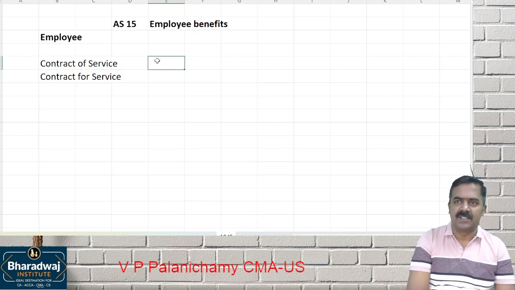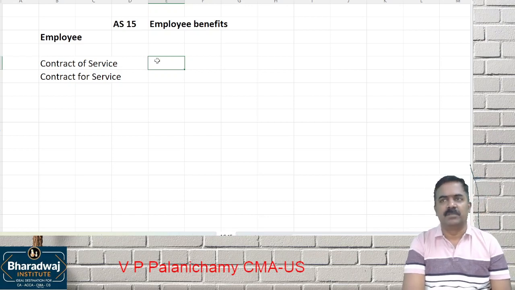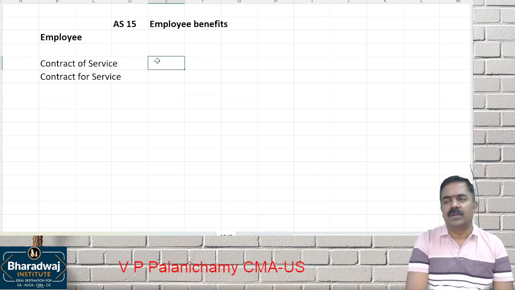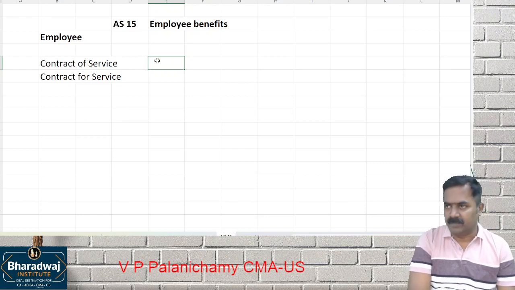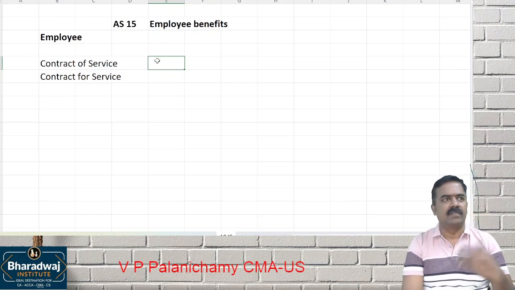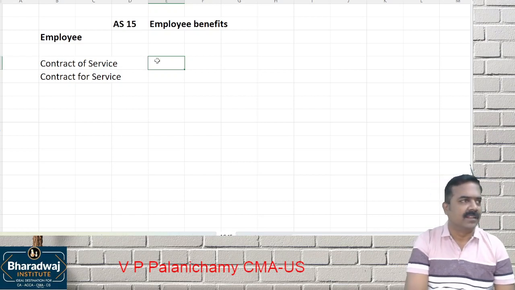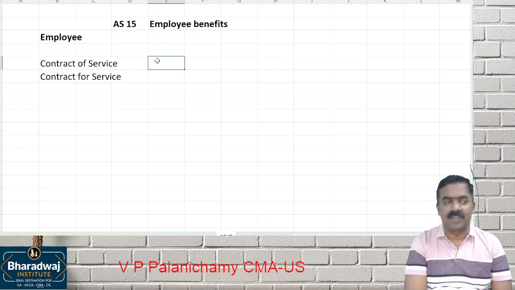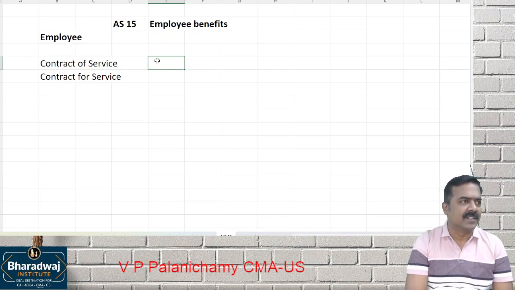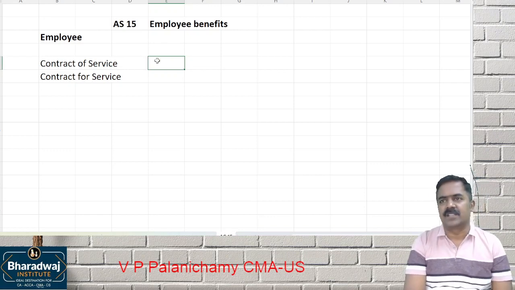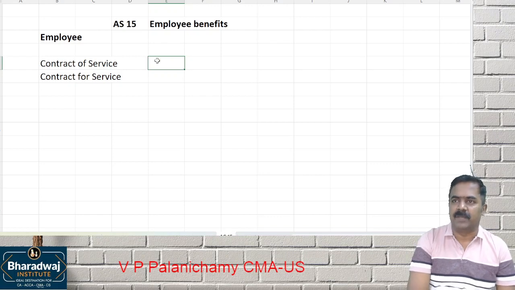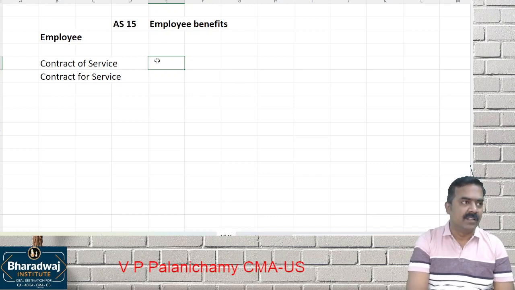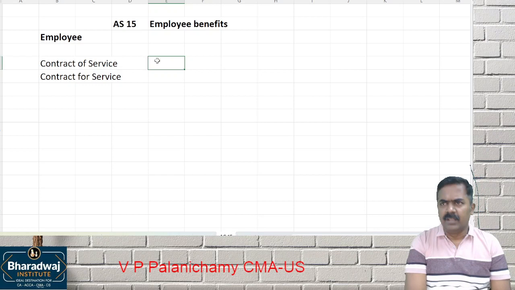Contract of service. For example, let's assume you are a chartered accountant working full time with a company, like Wipro or HCL. You are a full-time employee. Clear? Your services are contracted. Contract of service. Your working hours are from morning 9 a.m. to evening 5 p.m.